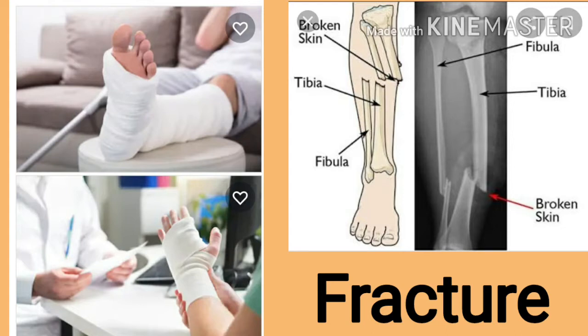Sometimes when we fall while playing or have an accident, a bone in our arm or leg may get broken. This is called fracture of bone. Understood, student? So when we fall down, what happens? Sometimes the bone gets broken, and that could be identified with the help of X-ray. You can see in the picture I have given the X-ray also, and you can see how the bone is broken.